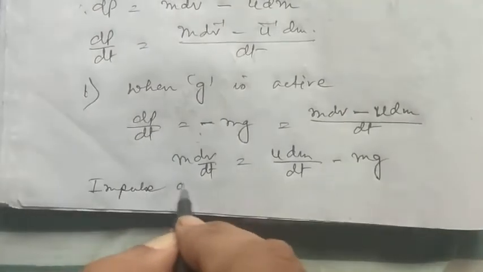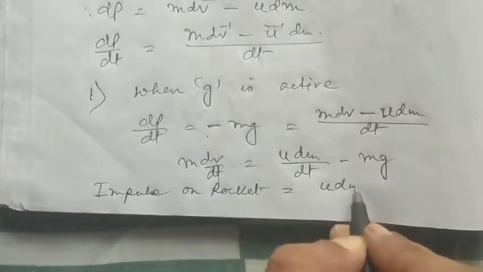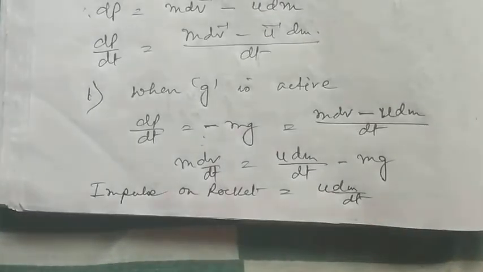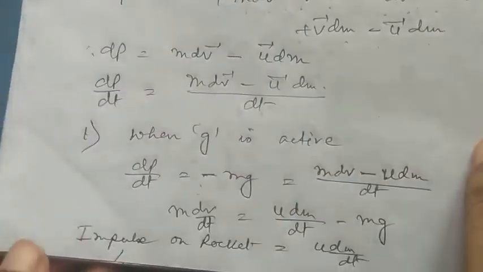So impulse of the rocket, what is the impulse of the rocket? Impulse on rocket, that is u dm/dt. What is the acceleration of the rocket? Now move on to the next page.